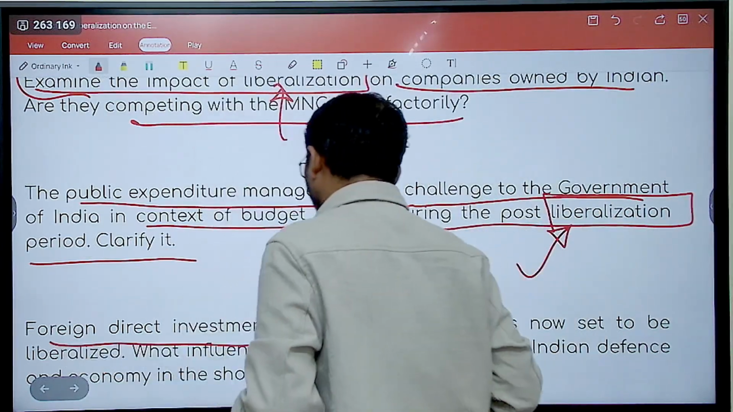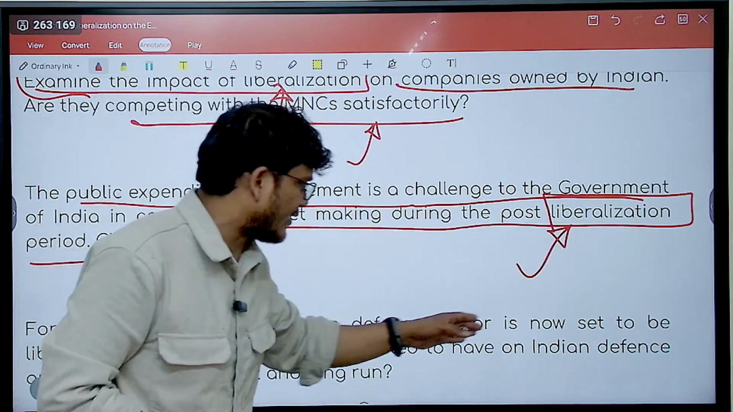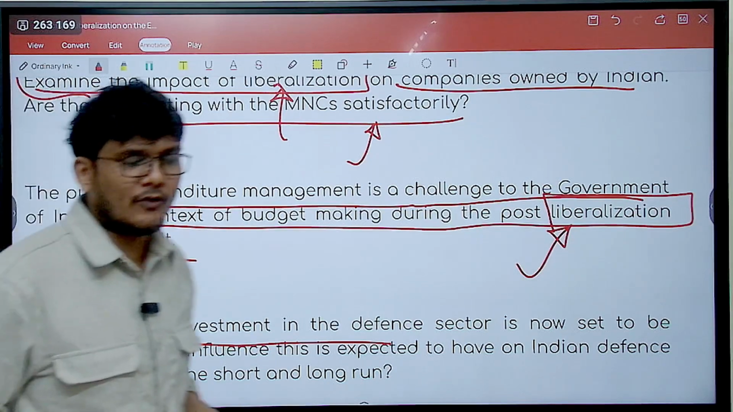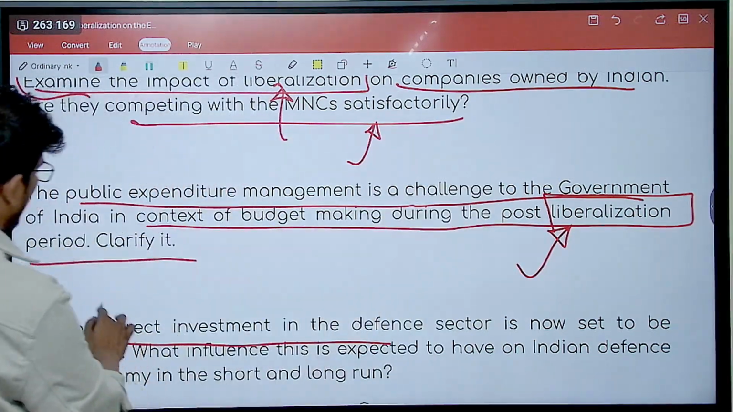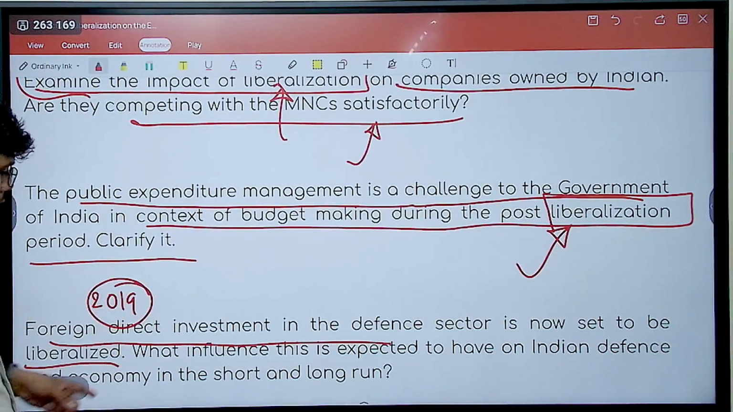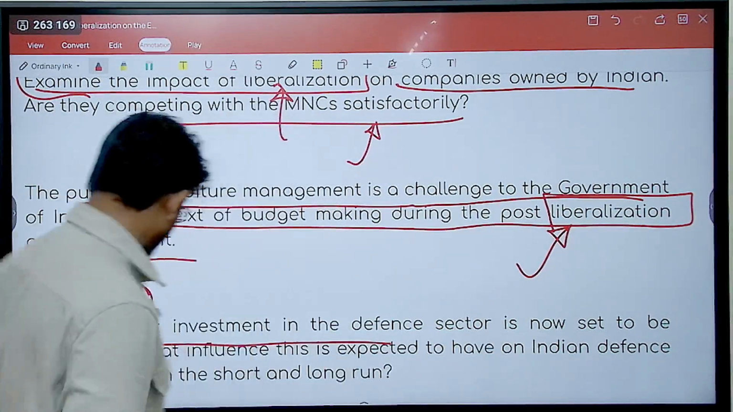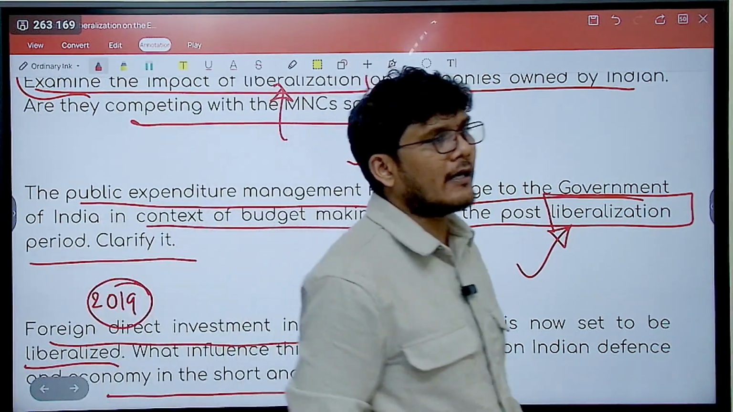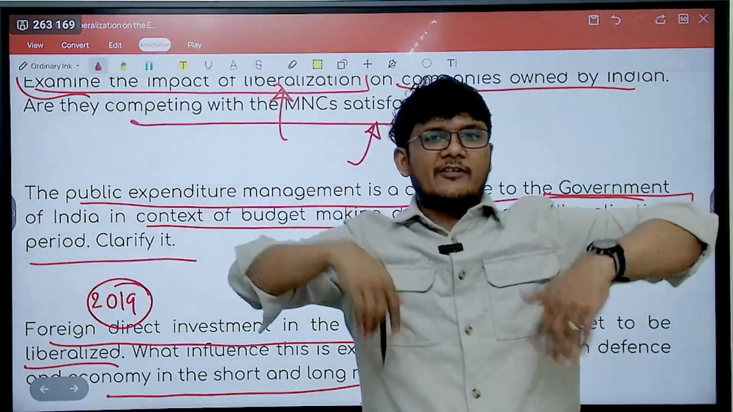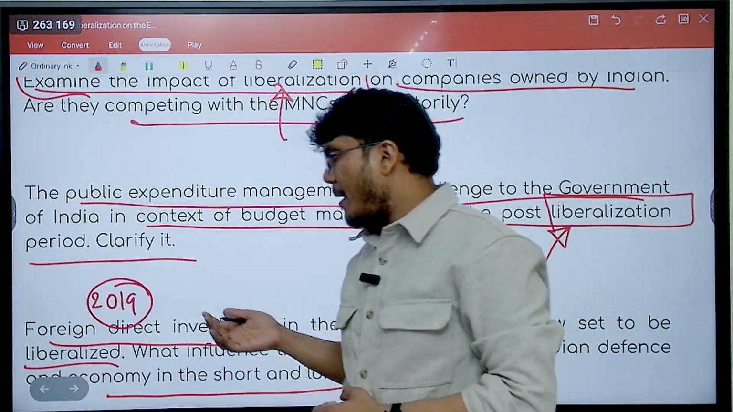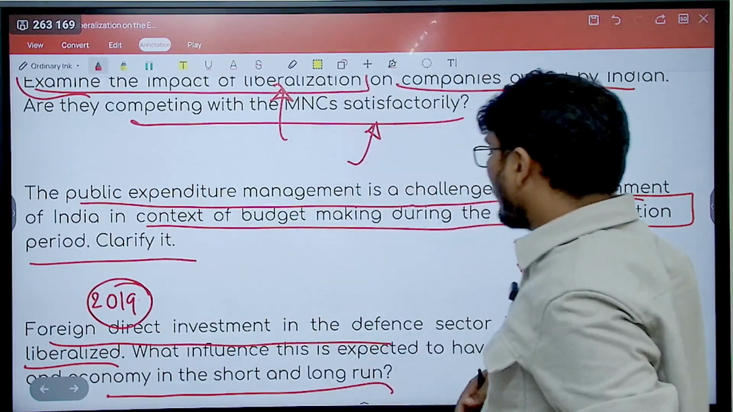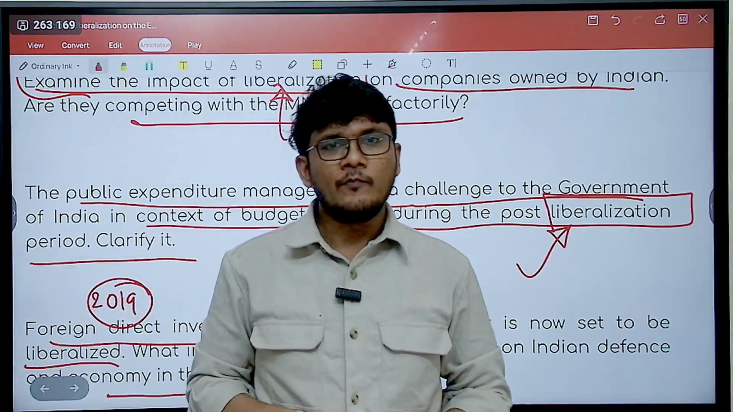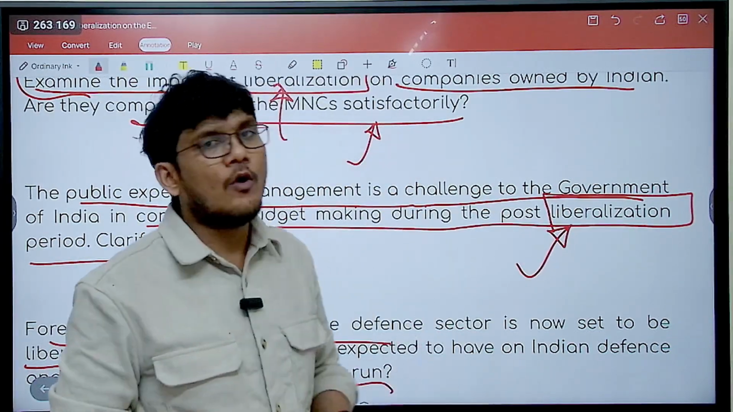Let's look at the last question. Foreign direct investment in the defense sector is now said to be liberalized. Means what? Earlier a lower percentage was allowed, now a higher percentage will be allowed. This is a 2019 question. What influence is this expected to have on Indian defense and economy in the short and long run? So in the short run, a huge amount of investment. In the long run, since more investment is going to come, it can help the businesses, but the competition can also further increase. So again, we have to talk about both sides.